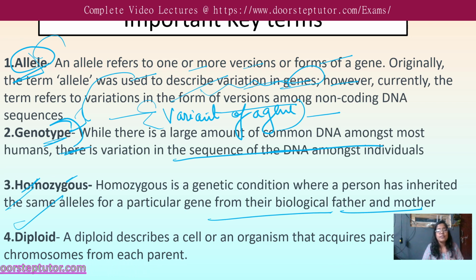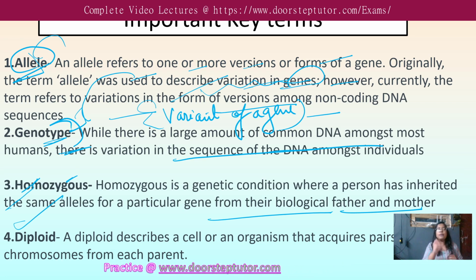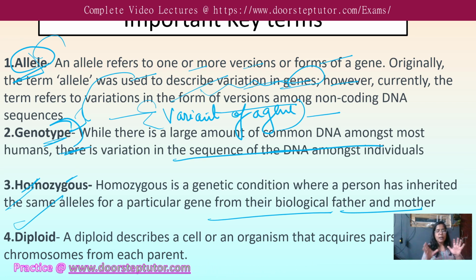And the fourth one is diploid, meaning two. Mono means single, diploid, triploid. So we have such types of terms that we are going to use frequently, and even in Hardy-Weinberg law we have used these terms somewhere, somehow. So you will get to understand, and we are going to use them again and again. So these are the important key terms.